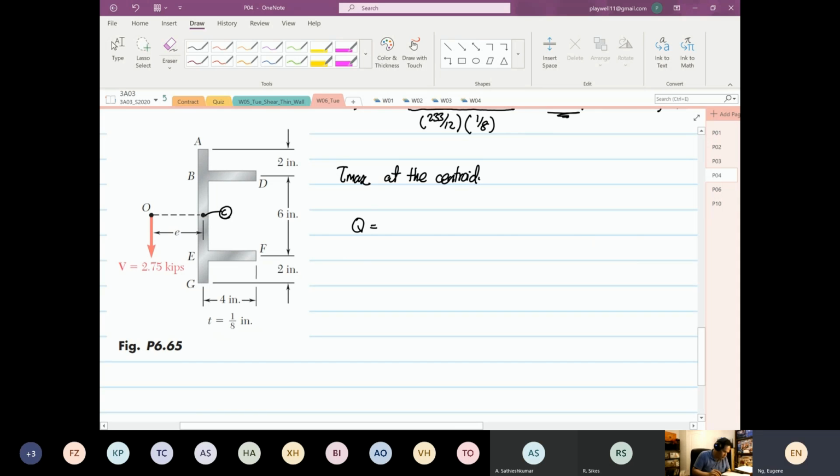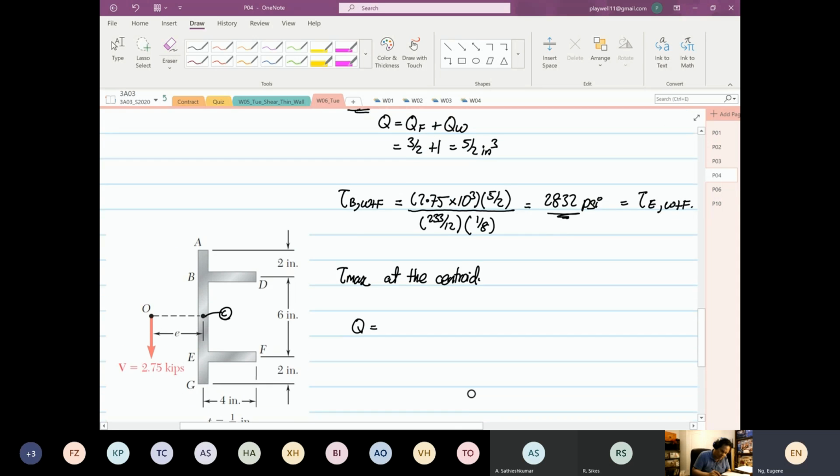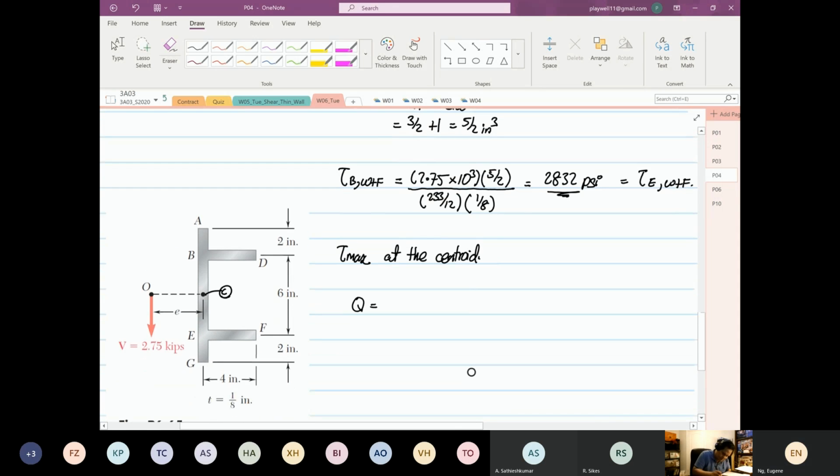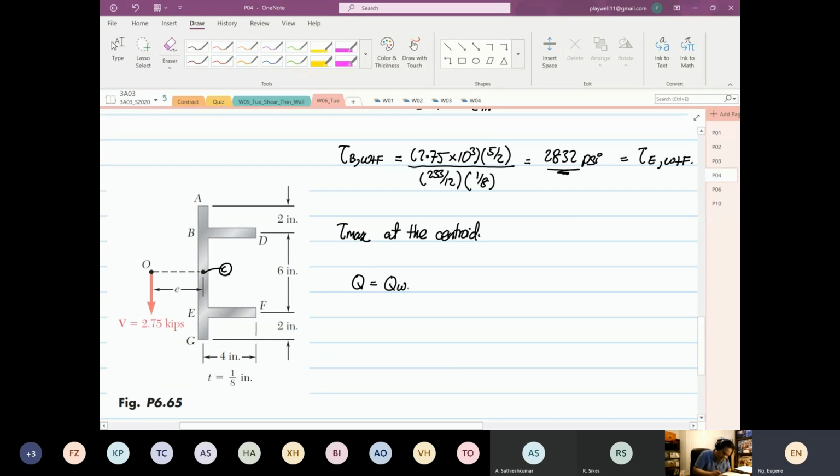will be equal to the Q of the web plus flange plus the Q at the web, okay, of the web to centroid. So is this region now?